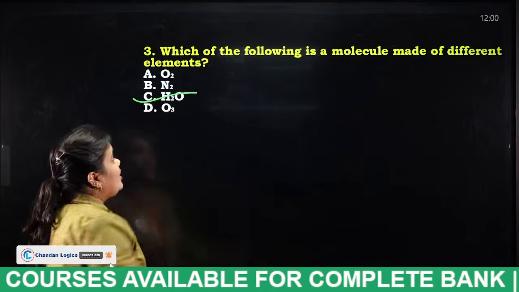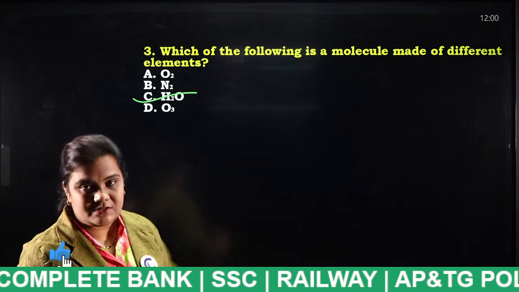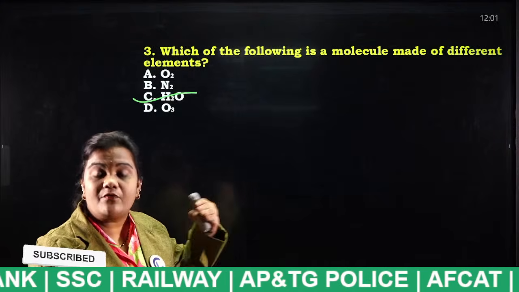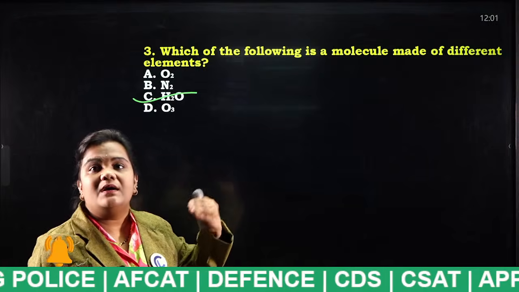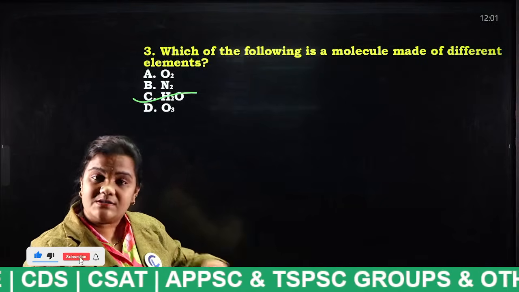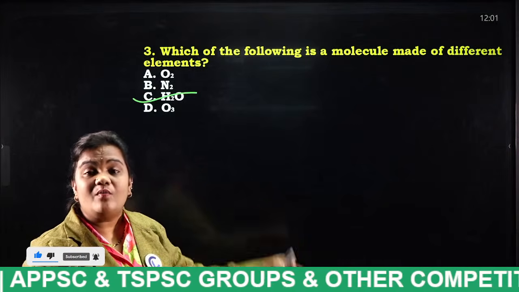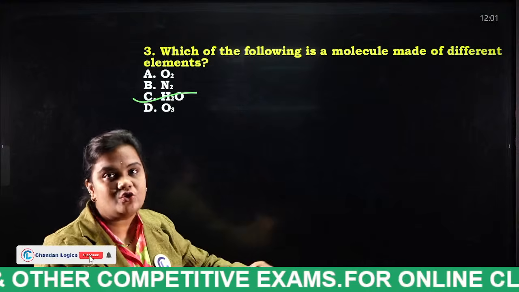Very good. Why? Because oxygen consists of 2 atoms of oxygen, nitrogen consists of 2 atoms of nitrogen, and ozone consists of, yes, 3 atoms. When it comes to water, it consists of different atoms, hydrogen and oxygen.